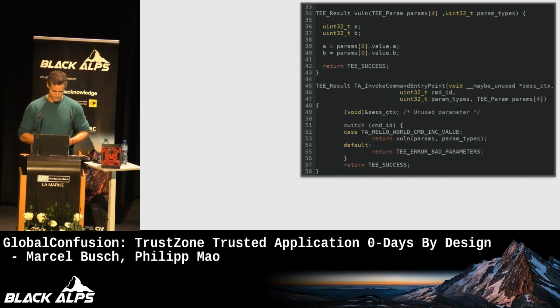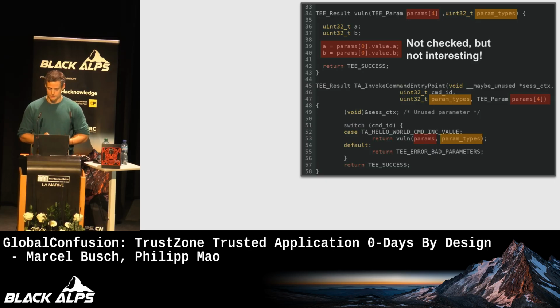So we looked at some more examples, and those are illustrations to kind of tell you, hey, it's a little bit harder. So here, a little bit of C code to show you, well, we start with this params array. We're passing it down to this vulnerable function here. Here it's the parameter of this function, and then there's a use, and the parameter types, as you can see here, forwarded into this function are not checked in this function, okay? But this is not the case that we're interested in.